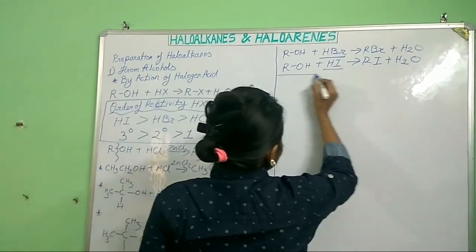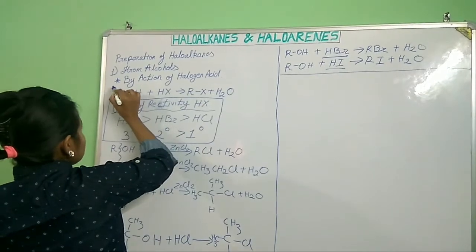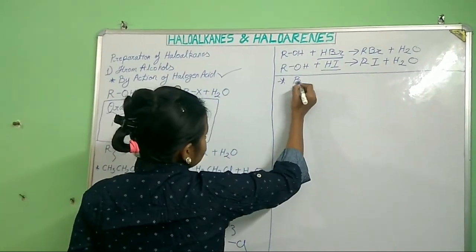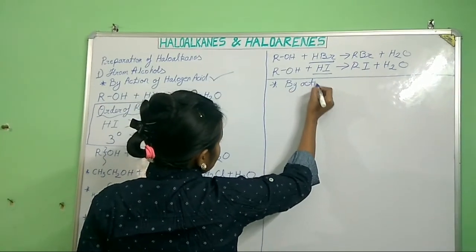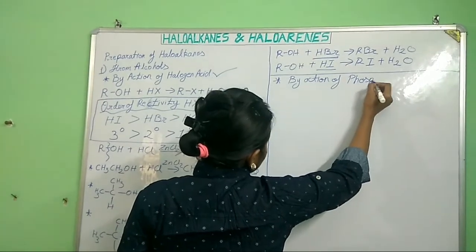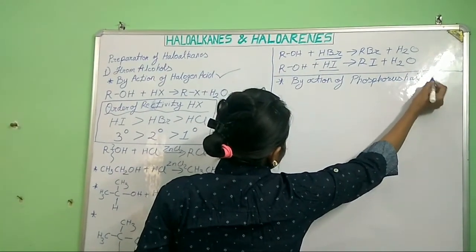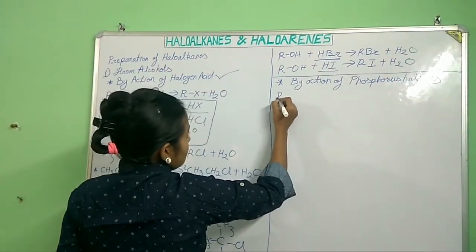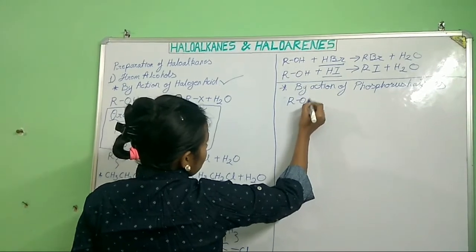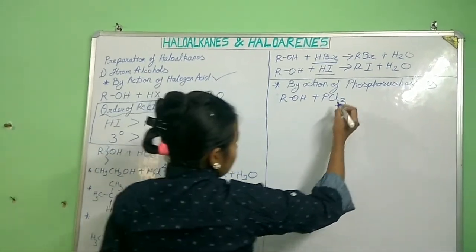This is what we have seen by the action of halogen acids. Now let us come to the action of phosphorus halides. First let us take ROH plus phosphorus trichloride. So what will happen?